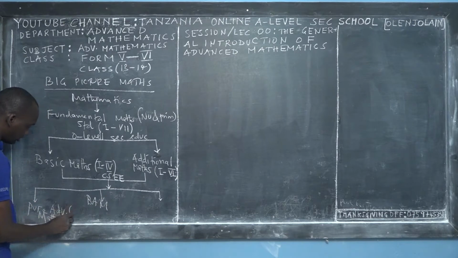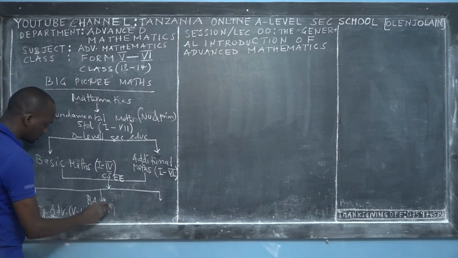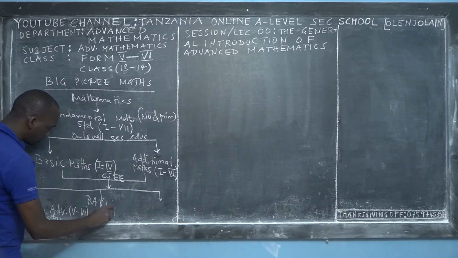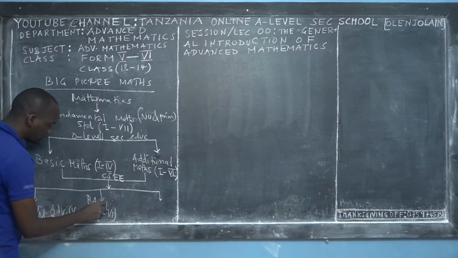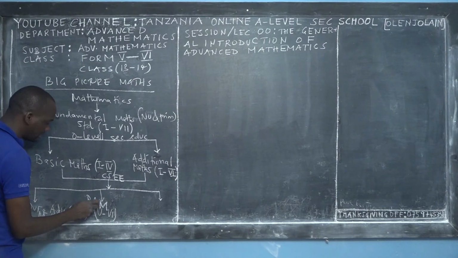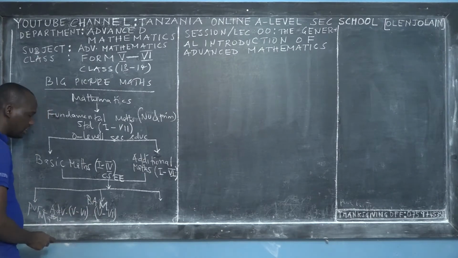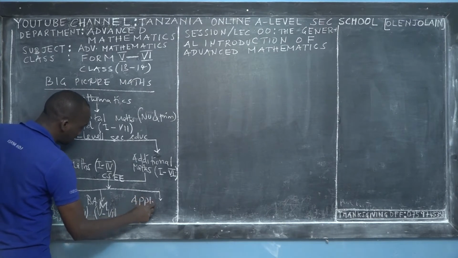This is taught in Form 5 to Form 6. These are students who are not studying advanced mathematics, but they need the concepts of mathematics to understand their subjects.